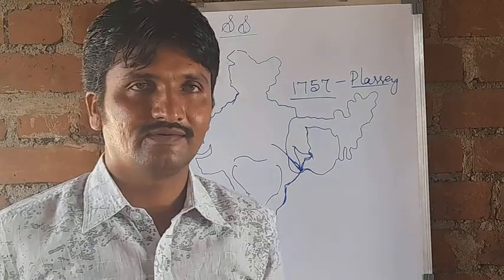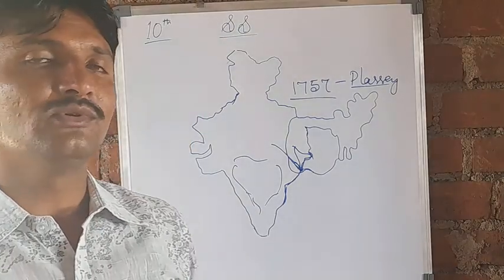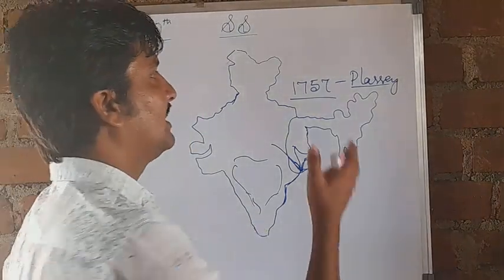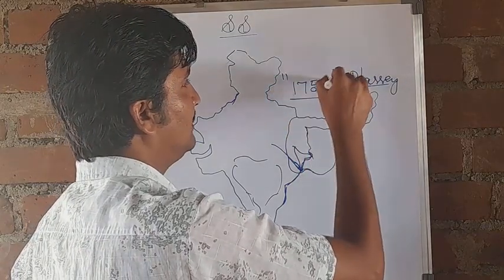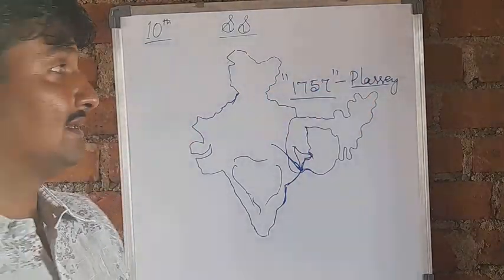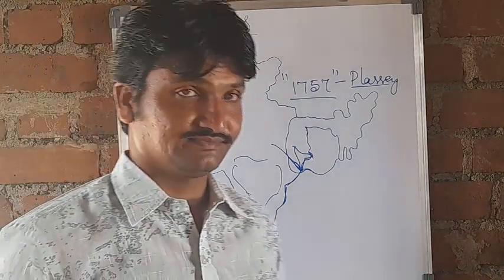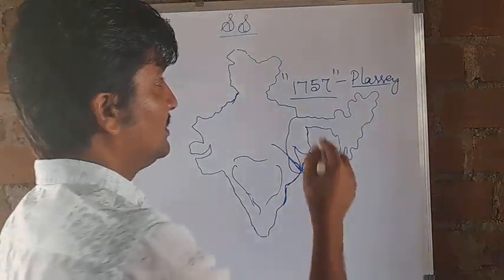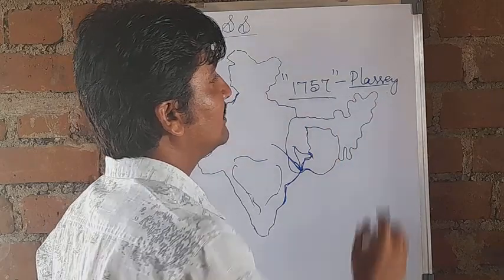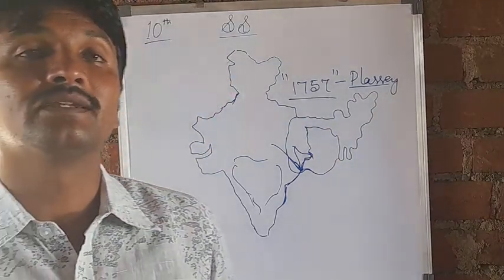So both armies met, and they had a battle at Plassey in the year 1757. A huge battle took place between Robert Clive and Sirajud-Dowlah.